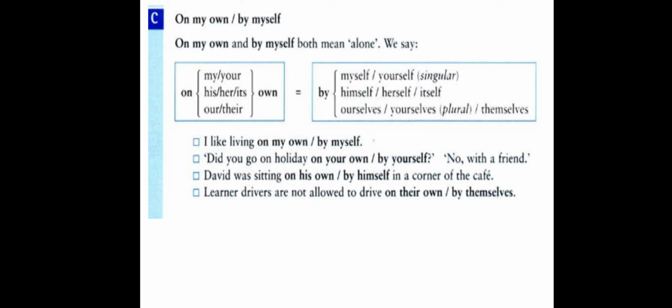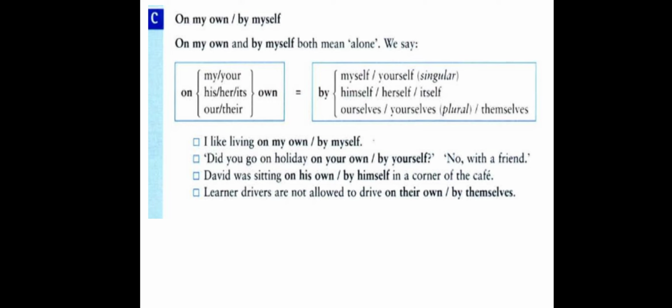Not with friends, with a friend. David was sitting on his own. David was sitting by himself in a corner of the cafe. Means David was sitting alone in a corner of the cafe.